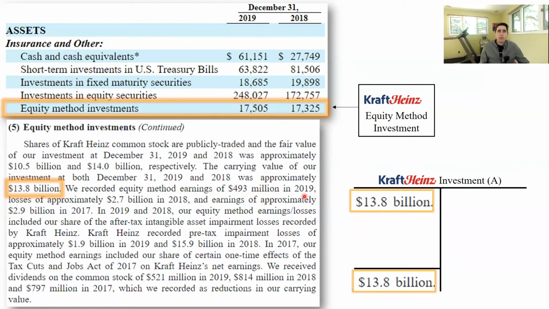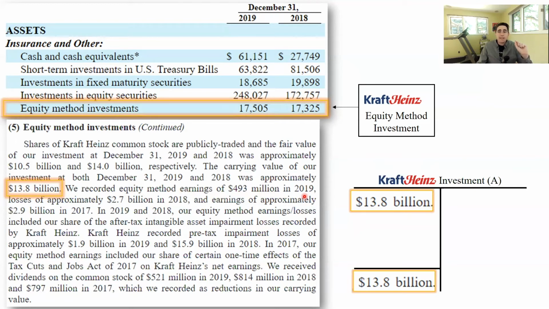That $493 million represents 27% of Kraft Heinz 2019 net income. So you take Kraft Heinz 2019 net income, multiply it by their share, and that is the equity method income that Berkshire Hathaway records on their income statement. What is the journal entry?